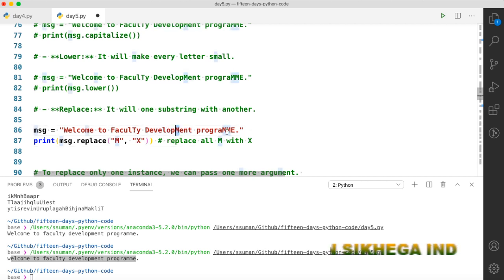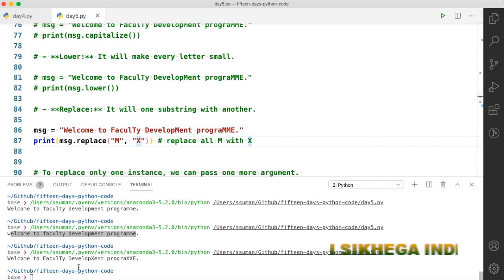You can see that here we have capital M, here we have capital M. So these 3 M's will get replaced, while this small m will not get replaced, because small m and capital M are different characters in Python, and in general in most programming languages, at least modern programming languages. You can see that M has been replaced with x, here in development and program. While the small m in welcome has not been replaced.